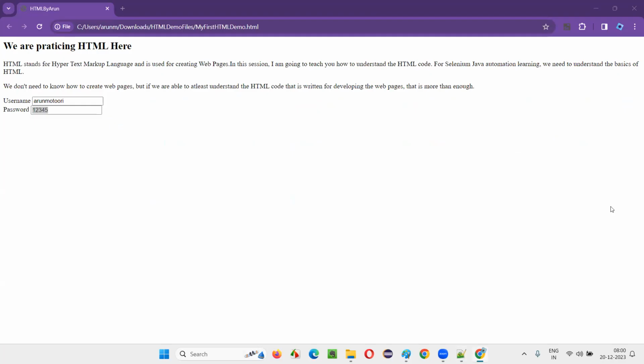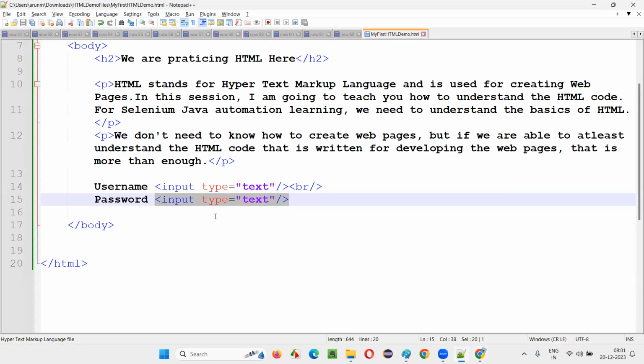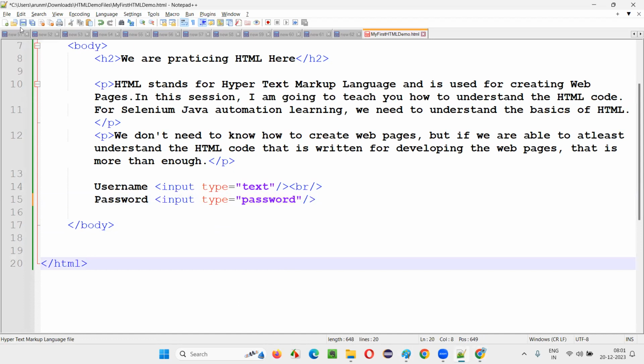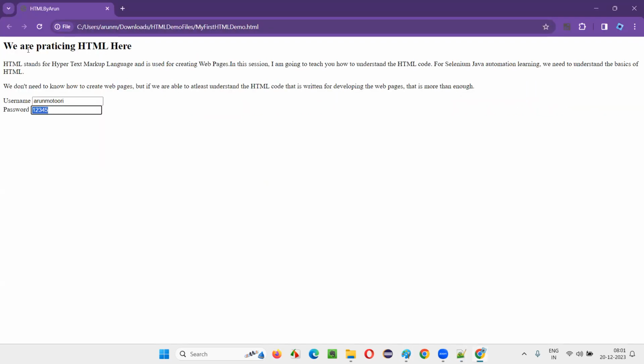Is it a good thing to display the password when the user is typing? No, right? We should not make it displayed. So what I will do is, observe the HTML code, guys. Instead of type is equal to text, I will change it to type is equal to password. Save. Now refresh. Now type username. It will be visible because it's type text. Whereas password, 1, 2, 3, 4, 5, I'm giving. Can you see the password?